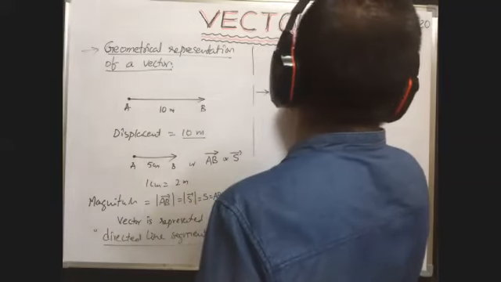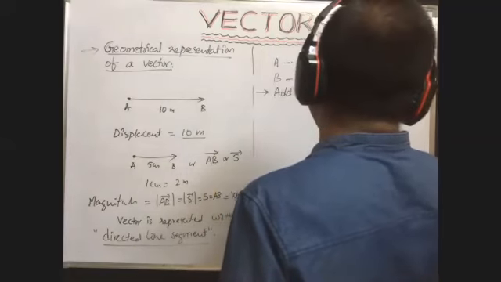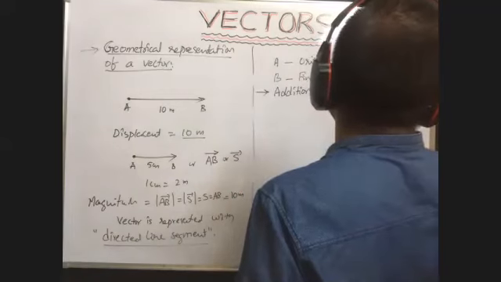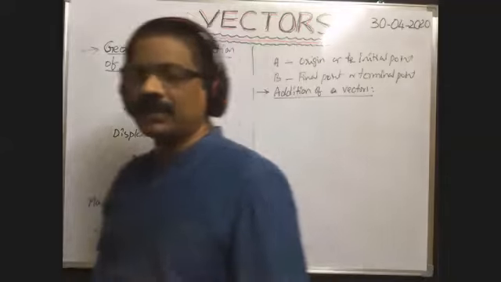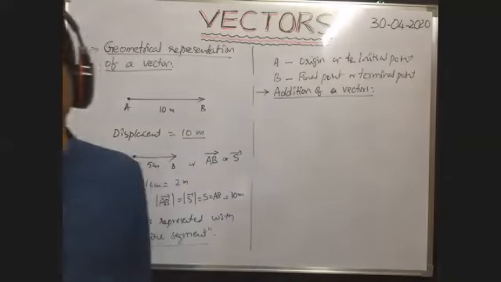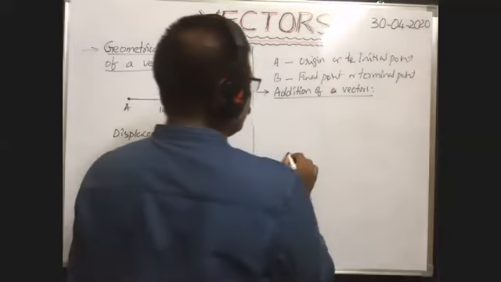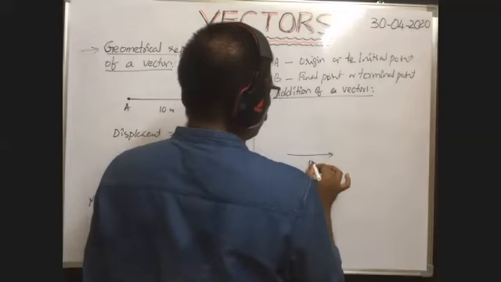Addition of vectors. Suppose you want to add one vector to the other vector. Suppose here, this is one vector, P bar.